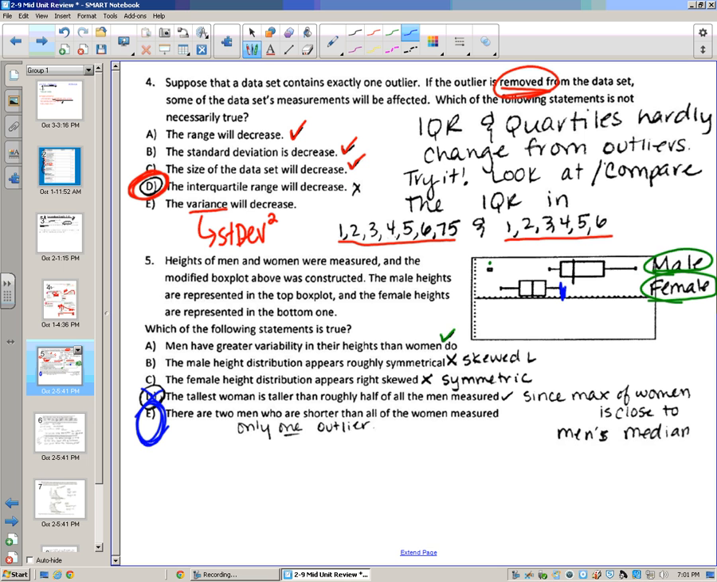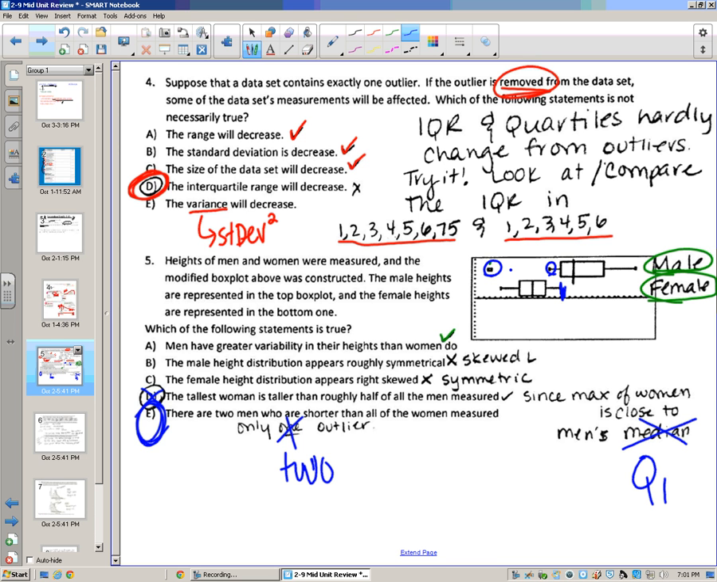Now that I'm looking at this a little bit closer on my printout, there's actually 2 outliers down here. You can sort of see it here, as opposed to being just a single dot that looks like this. There's 2 dots there. So D is correct. E is not. The max of the women is close to the men's, not median. It's close to the first quartile.